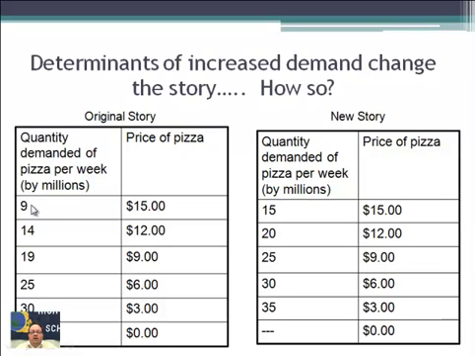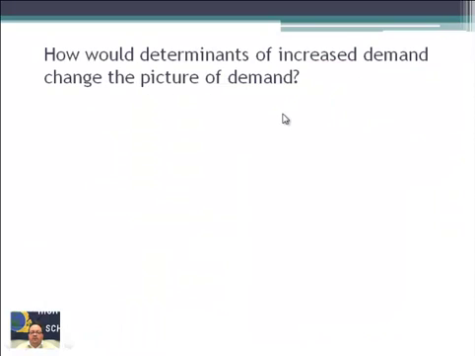So quantity demanded before: at a price of $15, people demanded, and this is in millions, 9 million pizzas a week. At 12, 14, at 9, you can see that it goes up as it gets cheaper. Now, the new story is the pizza tastes better. So at $15, people are willing to buy 15 million, so it actually increases. So let's take a look at what that looks like on a graph.